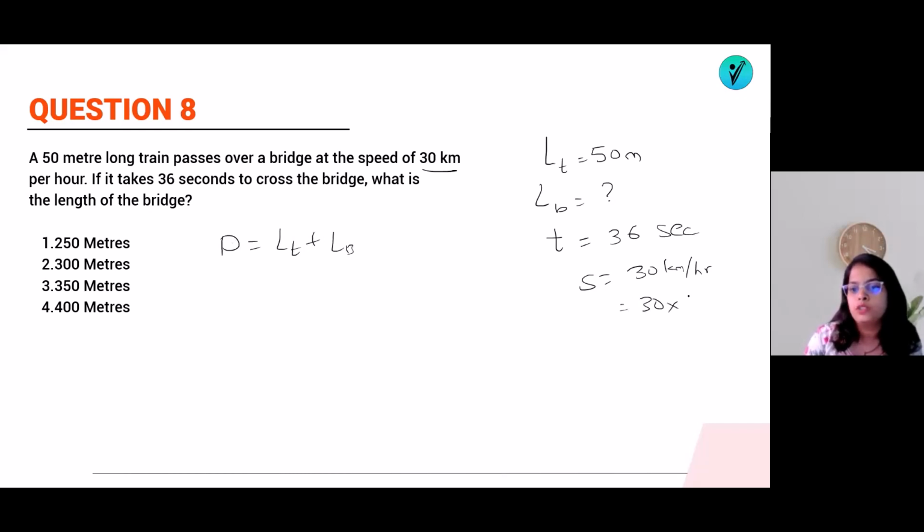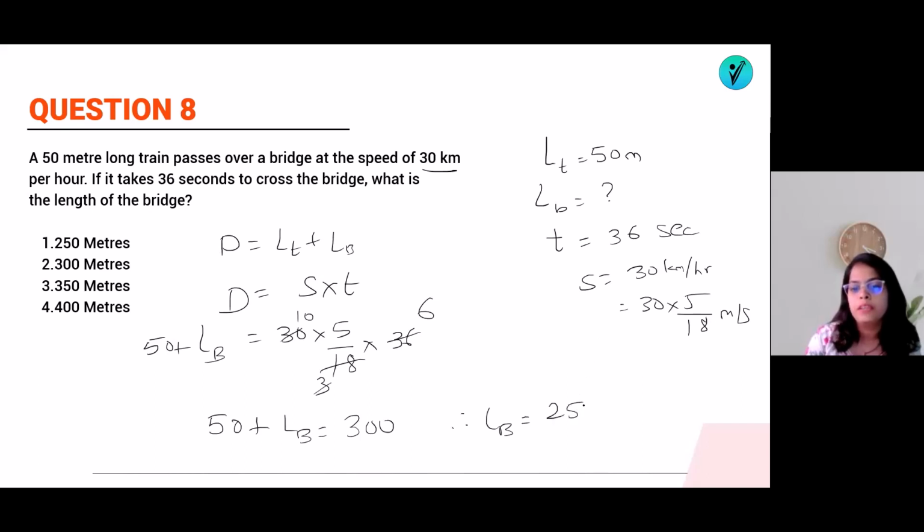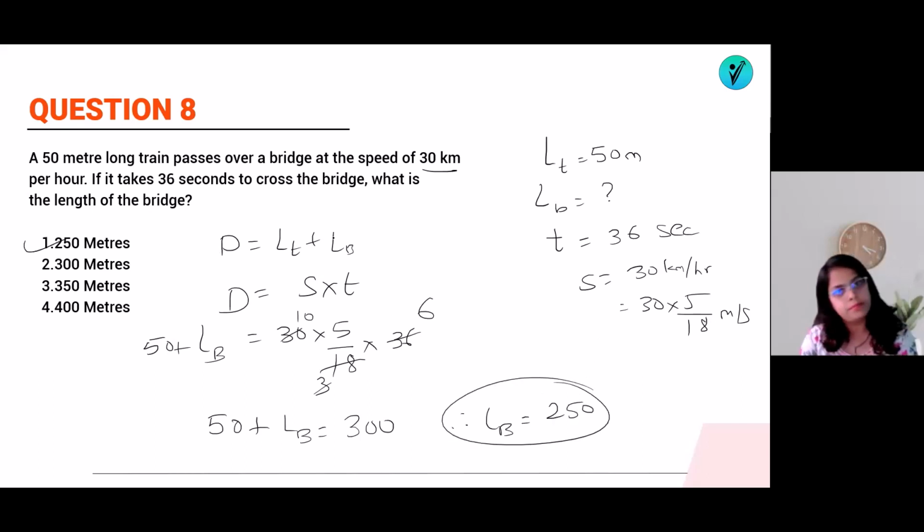which is equal to 30 into 5 by 18 meter per second. So we can see options are in meters. So distance is equal to speed into time. That means 30 into 5 by 18 into 36, which is equal to distance, 50 plus length of the bridge. 6 3s are, 6 6s are, 3 into 10s are. So 6 5s are 30, 30 10s are 300. So 50 plus length of bridge is equal to 300. So length of bridge will be equal to 300 minus 50, which is 250 meter. So your answer is option number first, 250 meter. That's it. Again, it was easier.